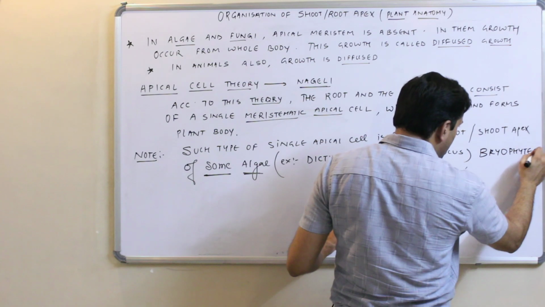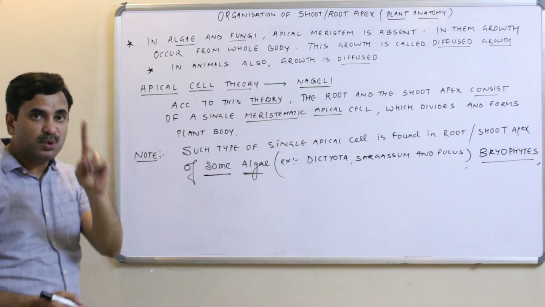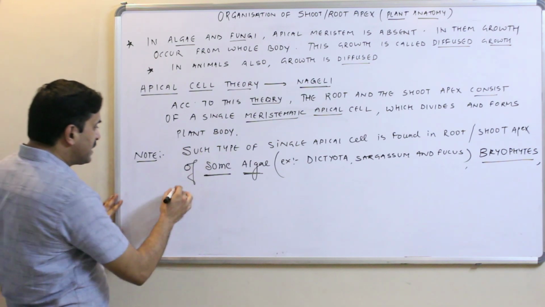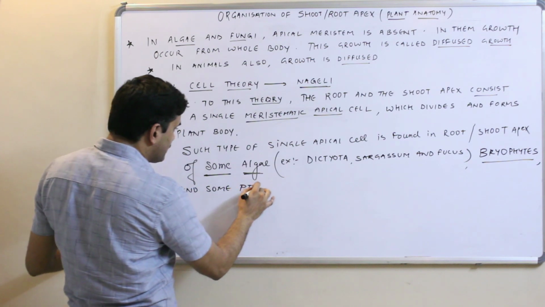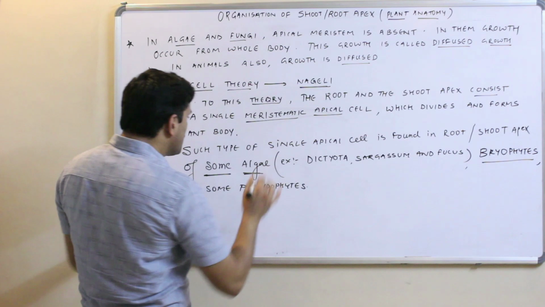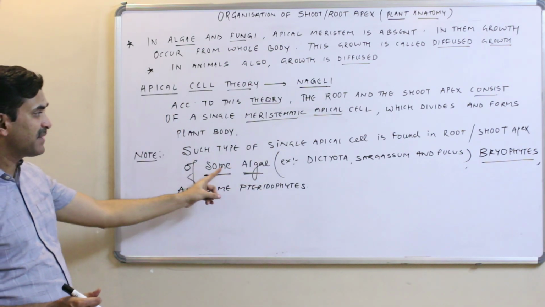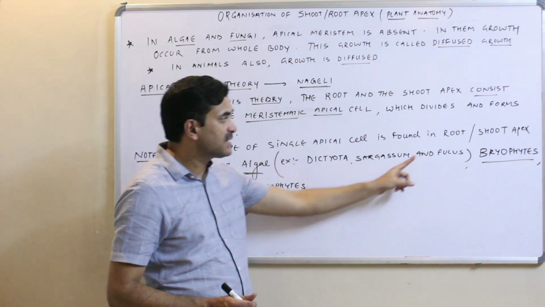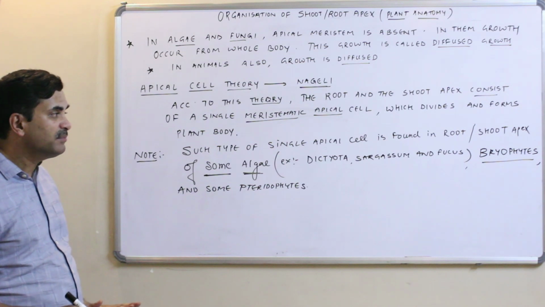Majority of the bryophytes and some pteridophytes also have this single apical cell. Is it clear?